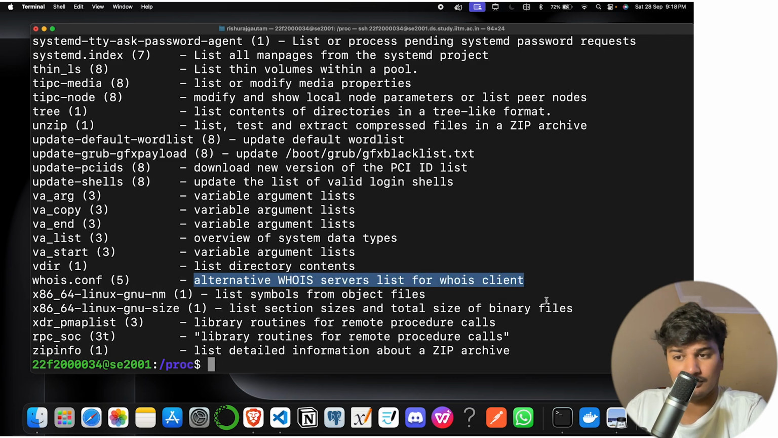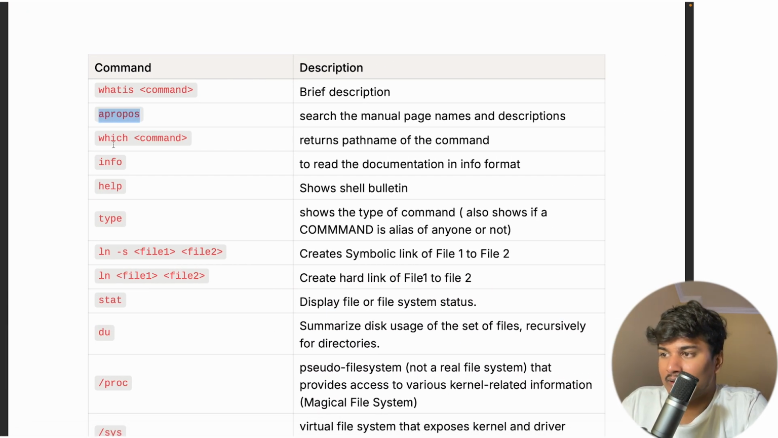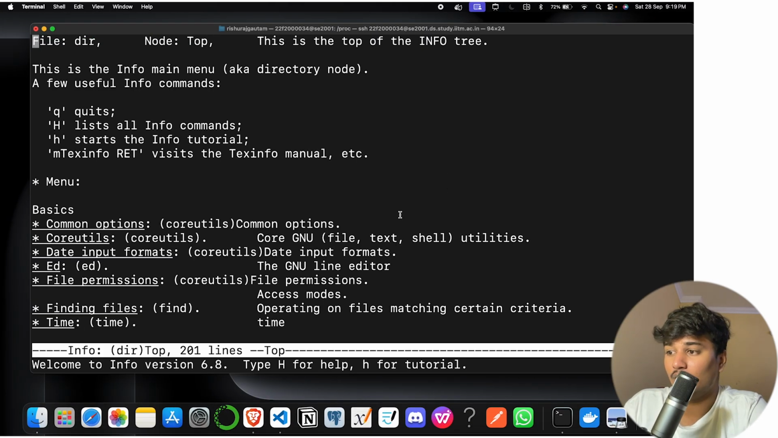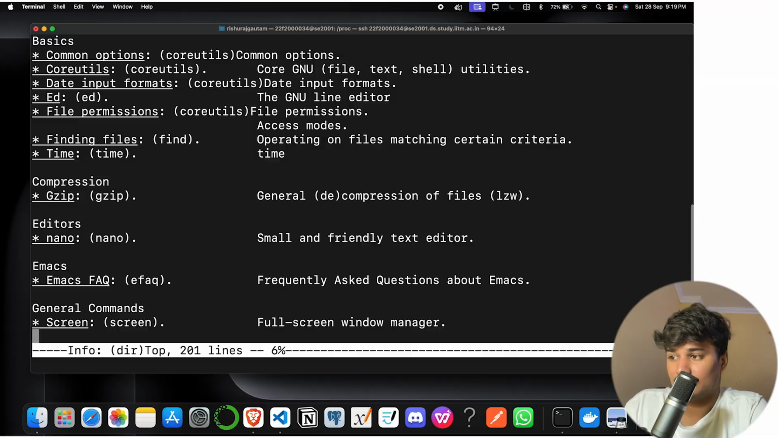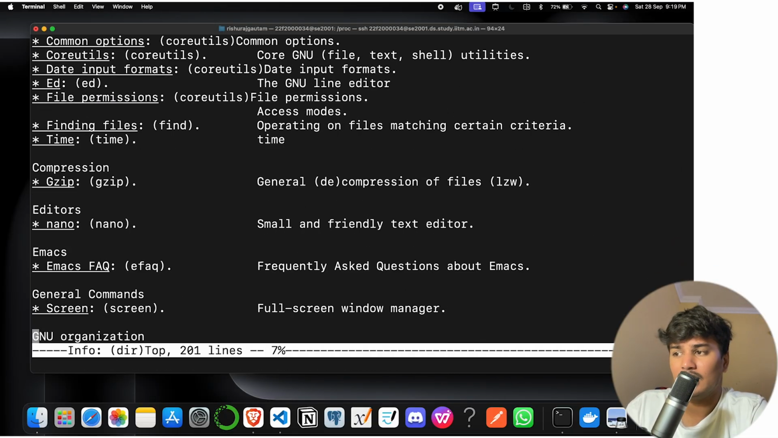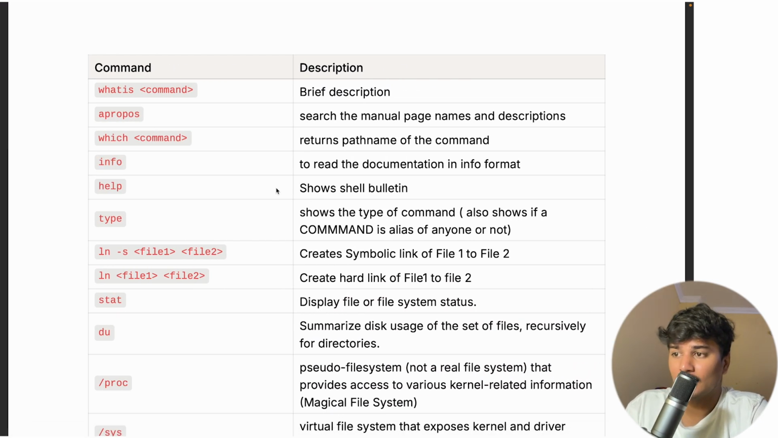In their use cases, like this one you can see, right? Then the which command we already covered. Info is used to read documentation in the info format. So let's say info, and you can see the documentation. All the documents, kernel and everything you can read here in the info file.